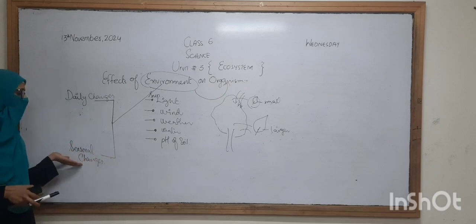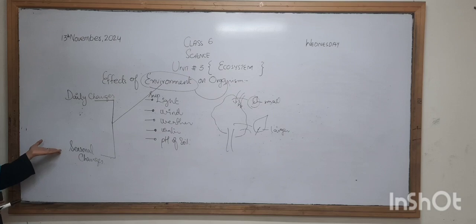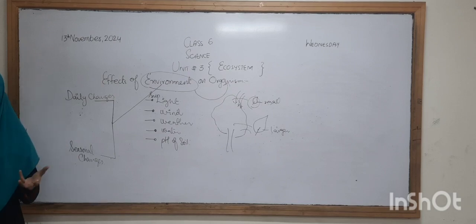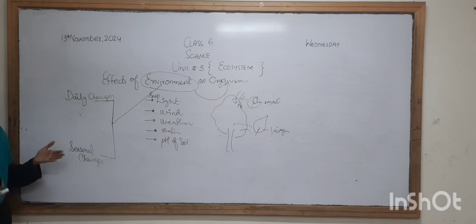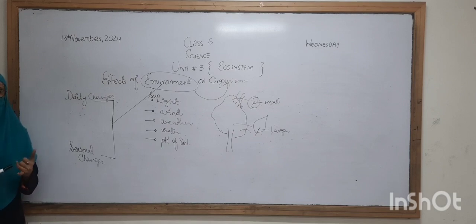The other type of change is the seasonal change. What does the word seasonal mean? Good, that is related to the seasons. When the seasons change, what are the 4 different seasons? Excellent. There are the 4 seasons: summer, winter, autumn, and spring.